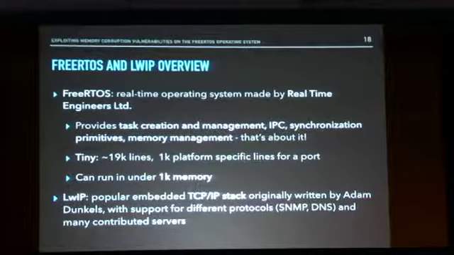It doesn't have things that you're used to in consumer operating systems, like a notion of a user. It doesn't mandate the use of a particular TCP/IP implementation. You can use different implementations with it. So it's really glue for putting together a system. And as a result, it's quite tiny. I mean, it weighs in under 20,000 lines of C. You can port it to a new platform in under 1,000 lines of C and assembly. And in terms of the memory footprint, you can run it in under a K of memory. So this can run on really constrained platforms, which is great. And that's why I think it's been so successful and seen porting to so many platforms.